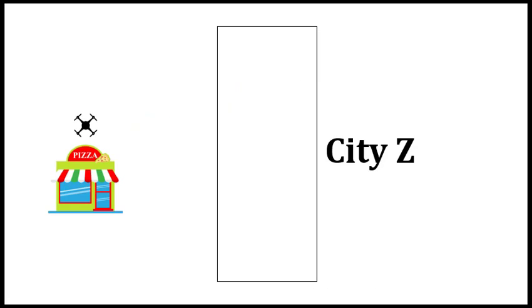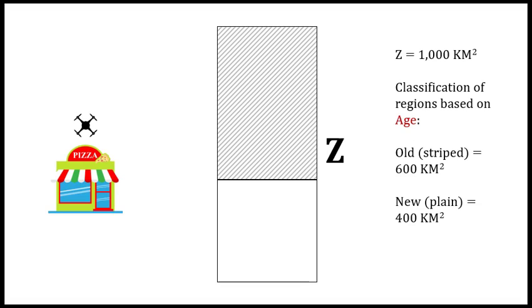Now, this metaphor is about a city, we call it Z, and there is a pizza shop in the city which delivers pizza using a drone. So the drone will come, and land somewhere in the city. Okay, so we know a little bit more about that city. The city is classified into regions based on some criteria. One of these criteria is the age of the region, and actually there are two regions based on the age.